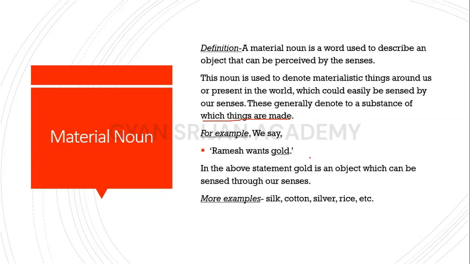So what is a material noun actually considering? A material noun is considering the things which can be sensed, or the things from which many materials are made. For example, we saw in this sentence that gold is a precious metal used to make jewelry. So in this statement, gold is a material noun, and we also saw in the example of the pencil that wood was a material noun. More examples are silk, cotton, silver, rice, etc. Okay, these are the examples of material nouns.